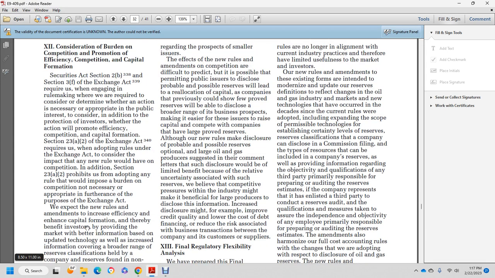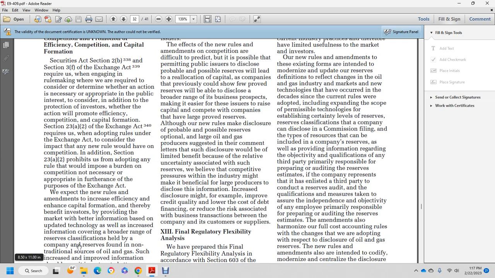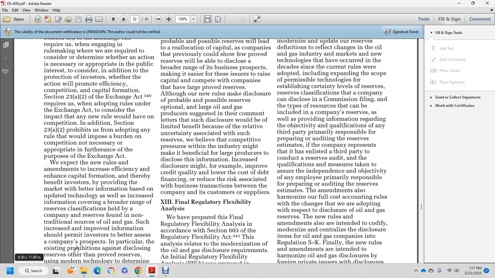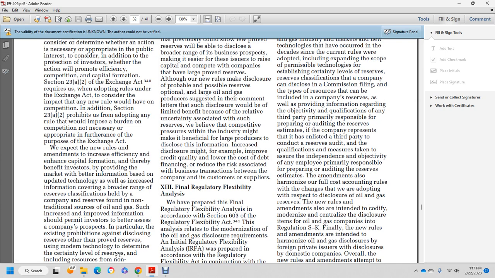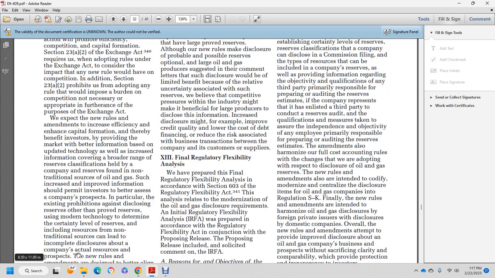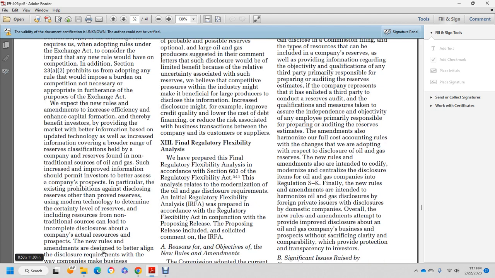We expect that the new rule and amendments will increase the efficiency of capital formation, thereby benefiting investors by providing the market better information based upon updated technology, as well as increased information covering a broader range of the reserve classifications held by companies, including reserves found within non-traditional sources of oil and gas. The increased proposed information should permit investors to better assess company prospects. The existing prohibitions on disclosing reserves other than proved reserves, despite using modern technology to determine a certain level of reserves, including reserves from non-traditional sources, can leave incomplete disclosure about a company's actual resources and prospects.